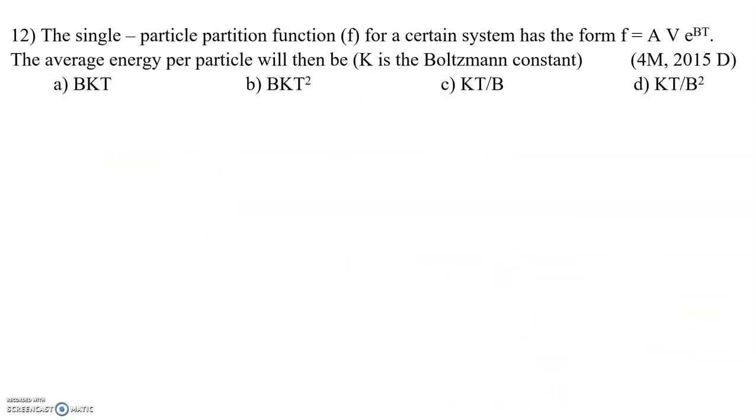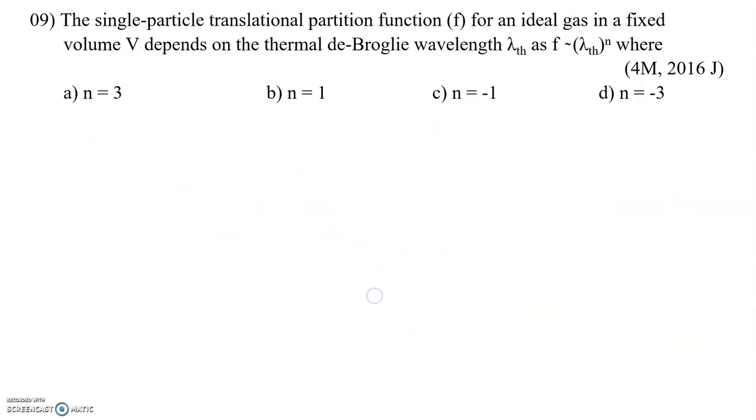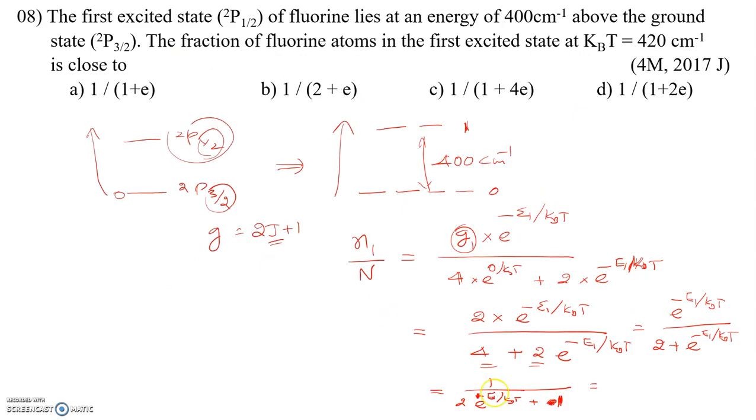Okay, so what do we get here? See, what is E1? E1 energy is 400 centimeter inverse, so 1 by 2 into e power 400 divided by, the value of kBT is given as 420, plus 1. I'll do it here, we don't have space there. So 1 by 2 into e power 400 by 420, which is roughly 0.9 something. I'll assume the value is 1.